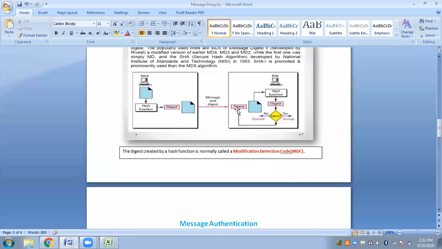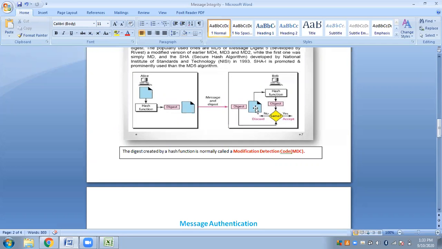Using this code, this is the digest that was sent by Alice, the digest of the original message. This original digest has been received by the receiver. And this is the digest that Bob has generated using the message he received from the sender. So Bob should be sure whether this is the original message as sent by Alice, or a tampered, modified message.